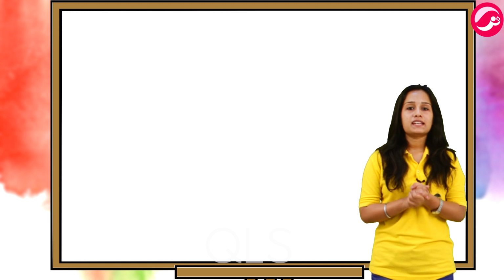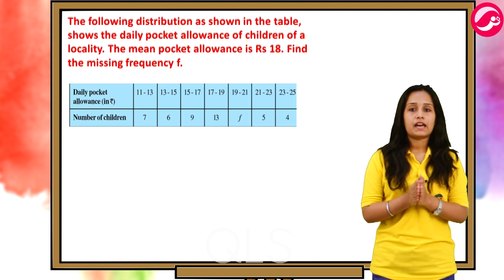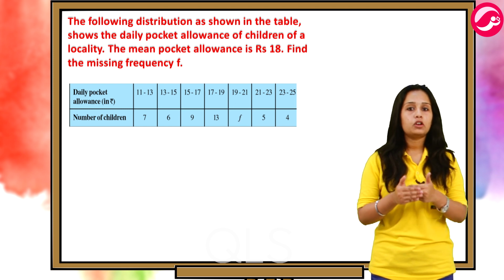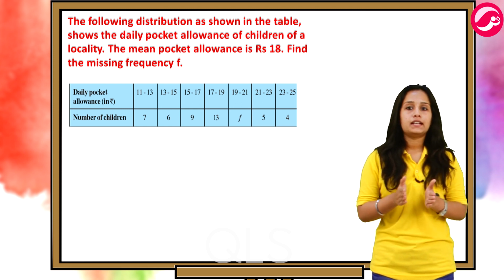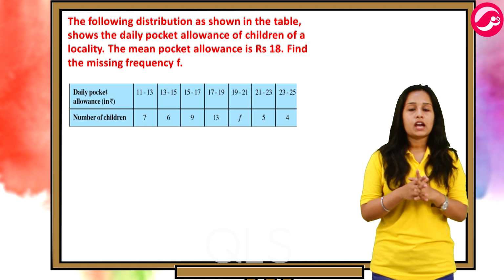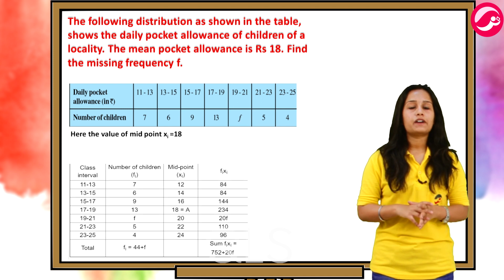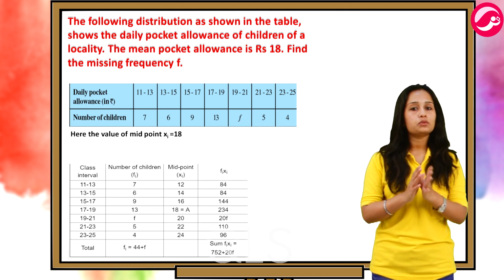Now the next problem says that the following distribution as shown in the table shows the daily pocket allowance of children of a locality. The mean pocket allowance is rupees 18. We have to find the missing frequency f from the table. Now here the value of midpoint xi is equal to 18.